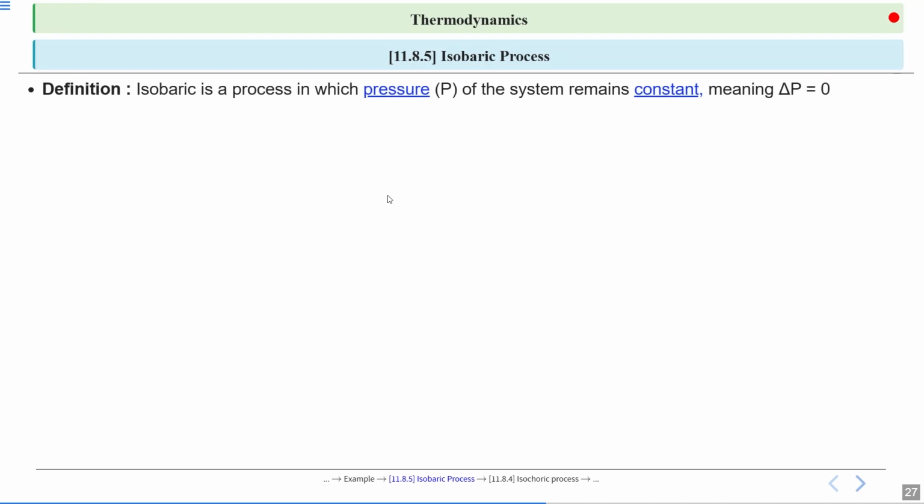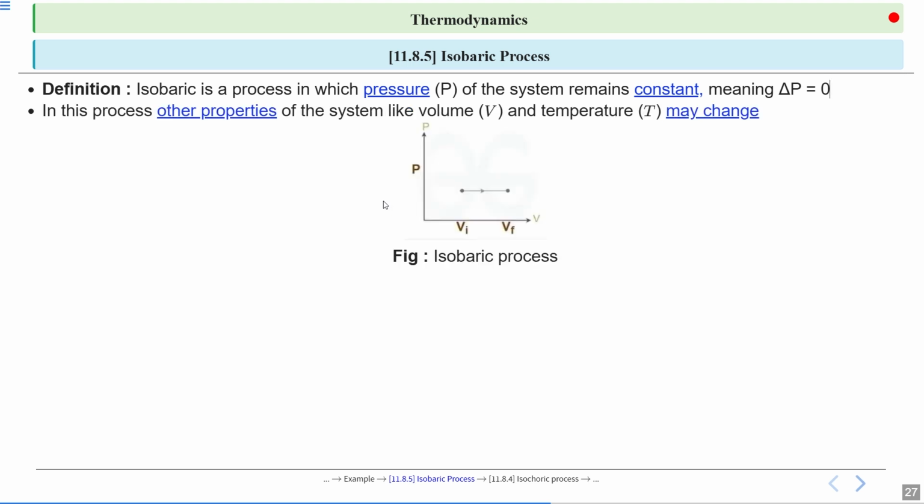Isobaric process. An isobaric process is a process in which the pressure P of a system remains constant. It means the change in pressure equal to 0. So in this process, other properties of the system like volume and temperature may change. So this is the PV indicator diagram for the isobaric process. Initial volume V1, final volume Vf.